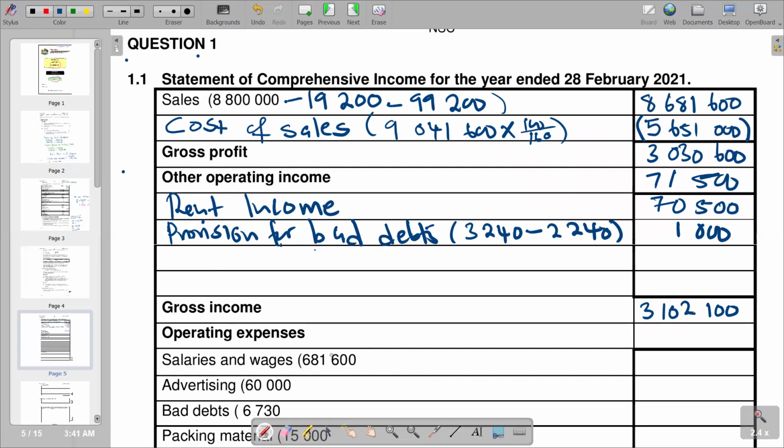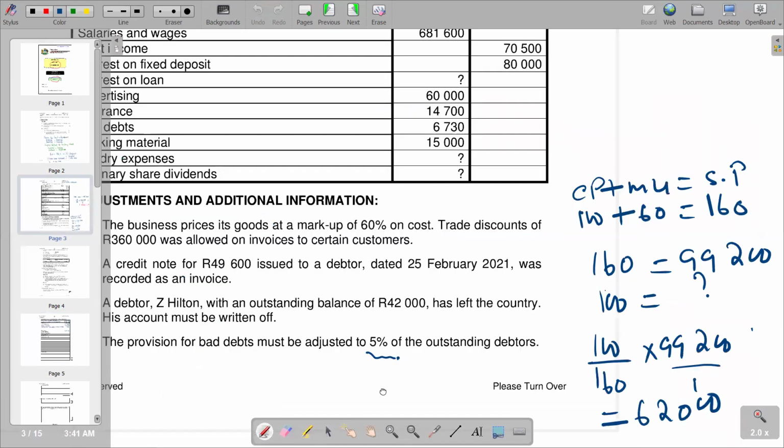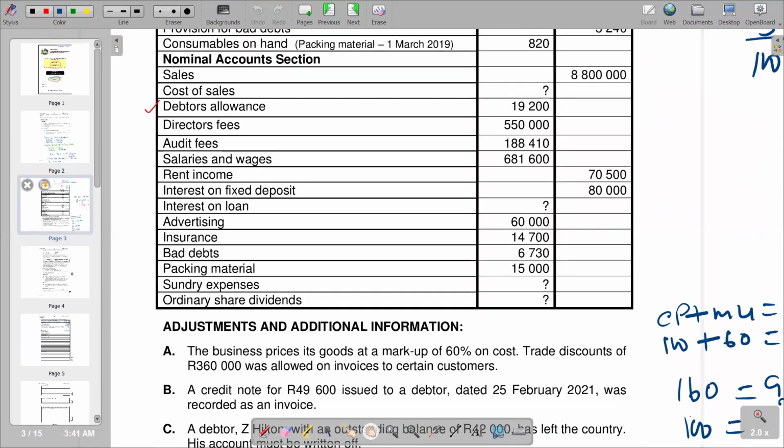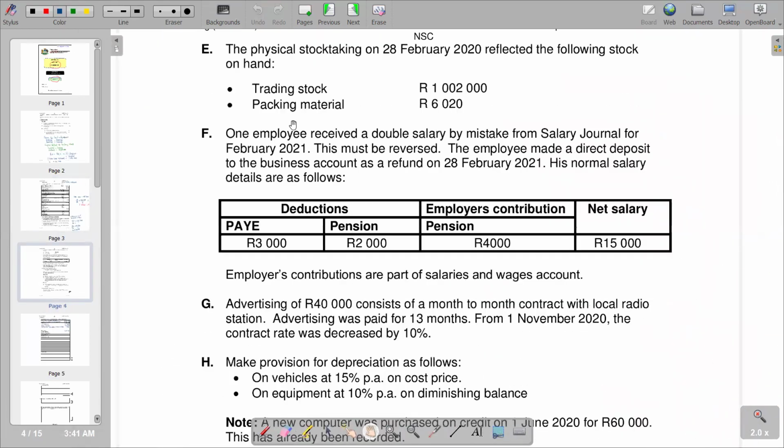We have 681,600 pre-entered. So obviously, this is the figure that is shown in the pre-adjustment trial balance. We can just infer there is our salaries and wages. We see that salaries and wages, we've got 681,600. So from there, we check adjustments affecting our salaries and wages. So we can try to go item by item.